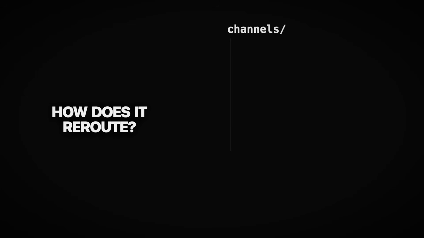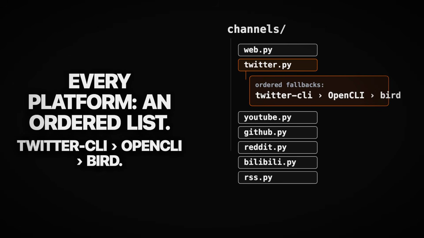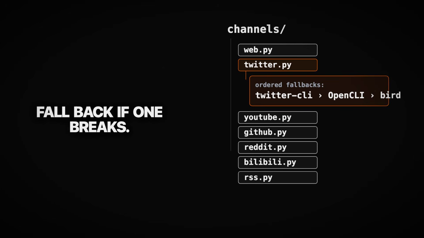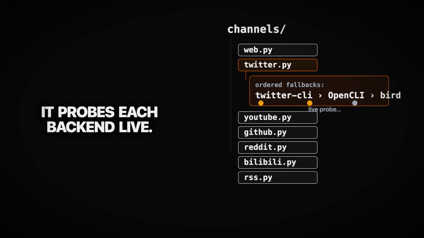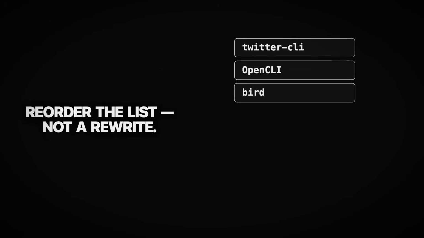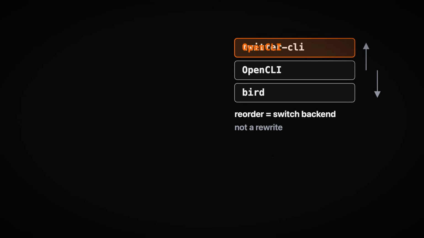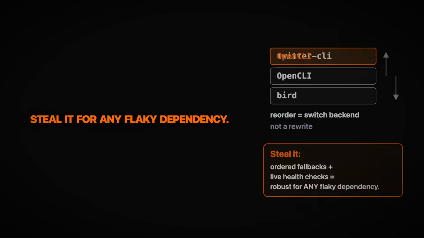So how does it pull that off? Every platform is just an ordered list of backends. Twitter, for example: try Twitter's CLI first, fall back to OpenCLI, then a third option. And it doesn't just check whether a command exists, it actually probes each backend live and picks the first one that genuinely works. If one's broken, it hands you a fix instead of a stack trace. Switching how a platform gets read isn't a rewrite, it's reordering a list. And honestly, an ordered list of fallbacks with live health checks is just good engineering. Steal it for any flaky dependency, not just scrapers.